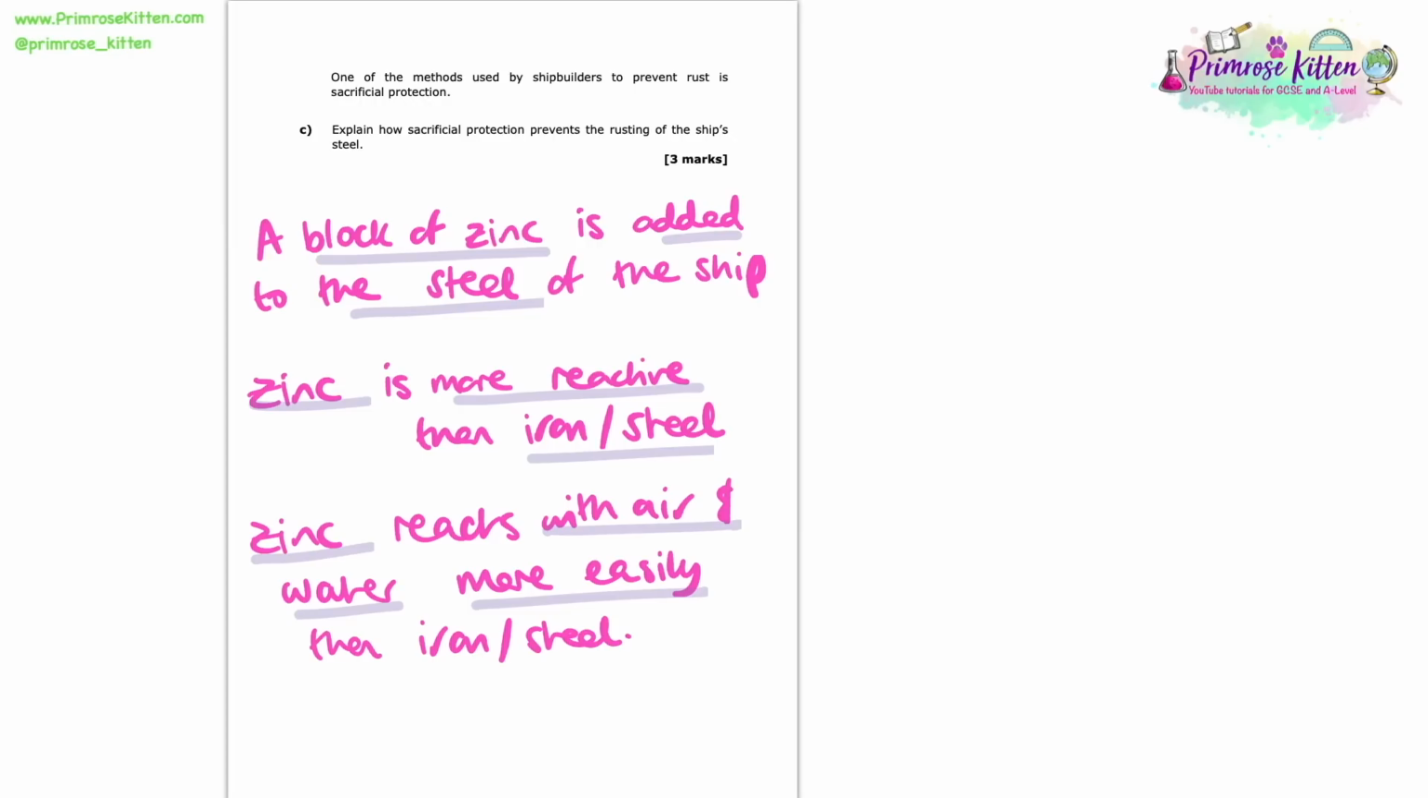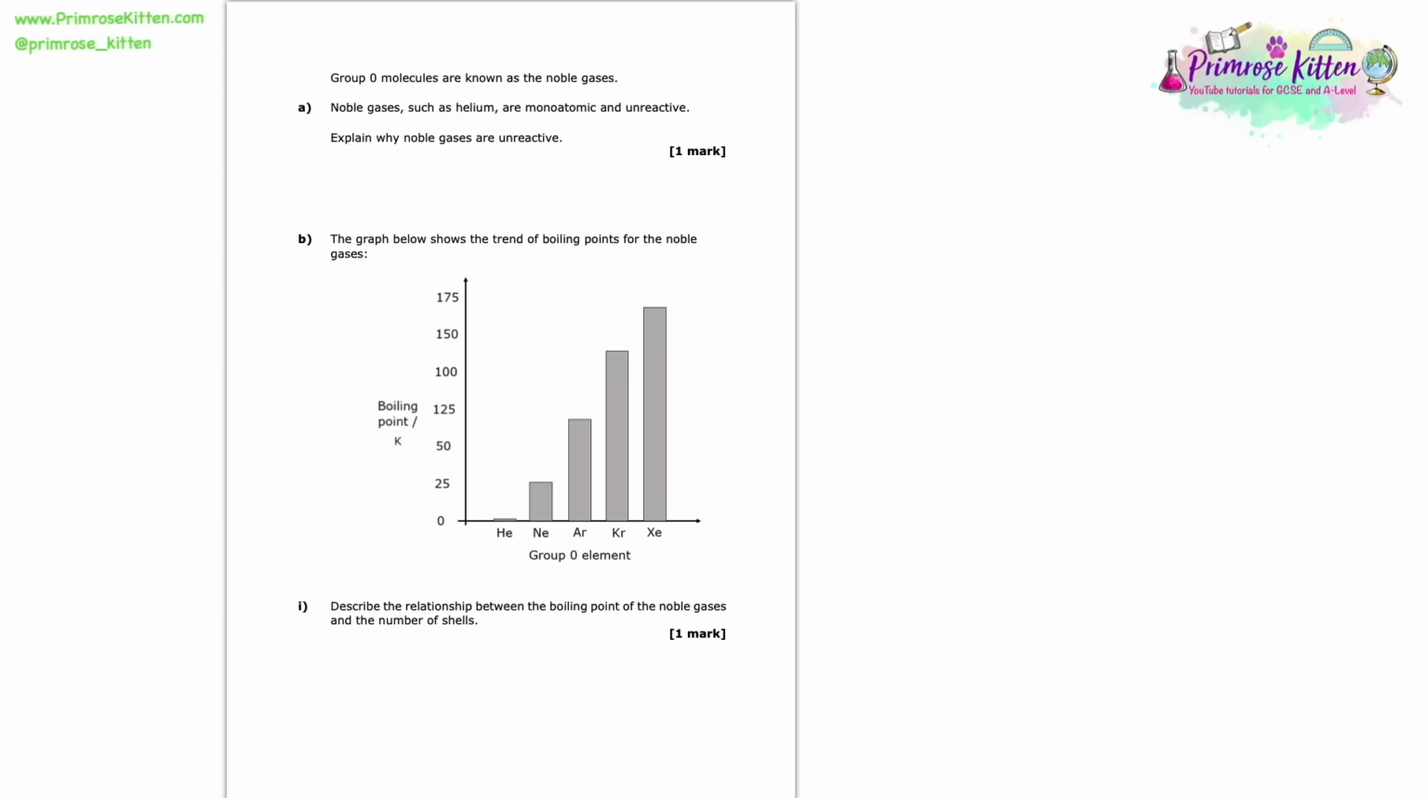Notice here I've been comparative throughout. I've said zinc is more reactive and zinc reacts more easily with the air and the water. All of those comparative statements are really critical to getting your marks in this question. Here we're told that group 0 molecules are known as the noble gases. Noble gases such as helium are monatomic and unreactive. Here we're asked to explain why noble gases are unreactive.